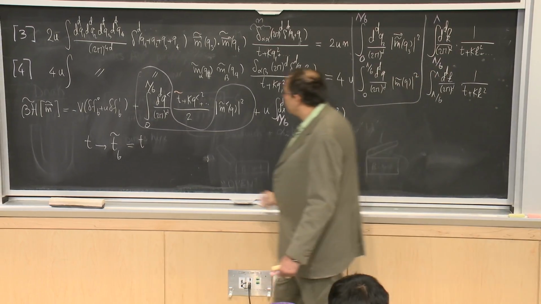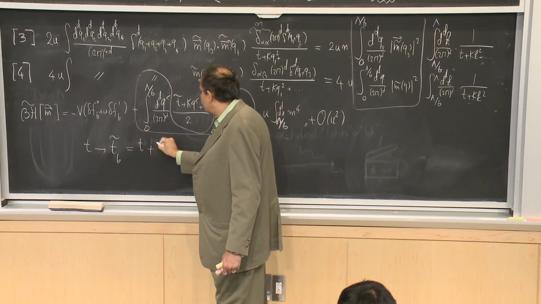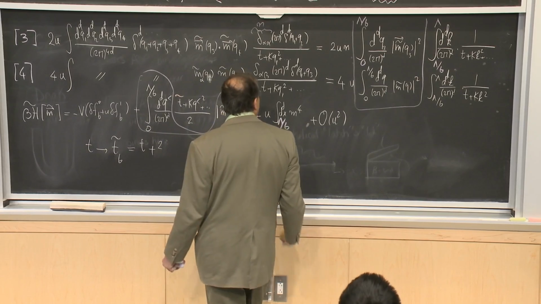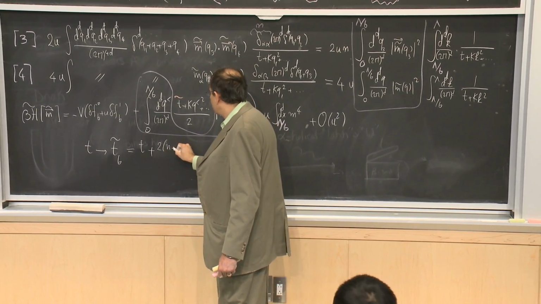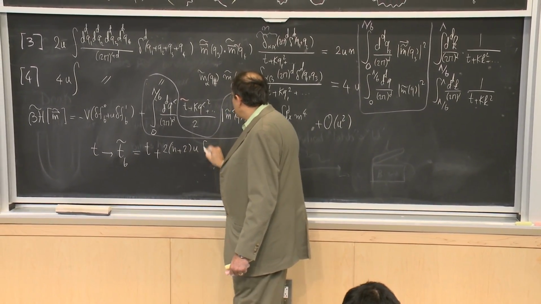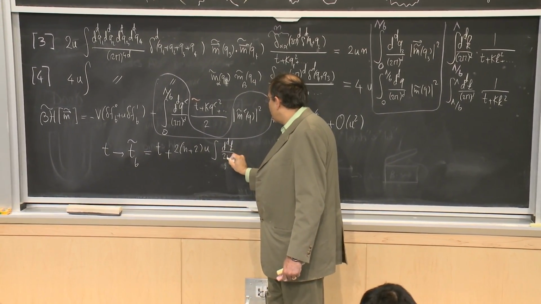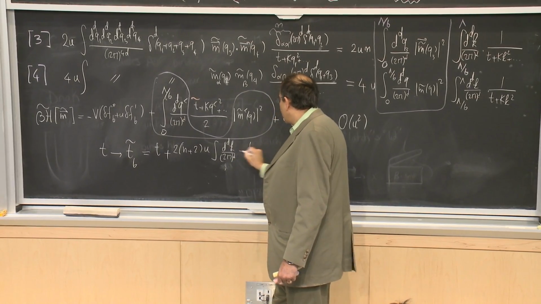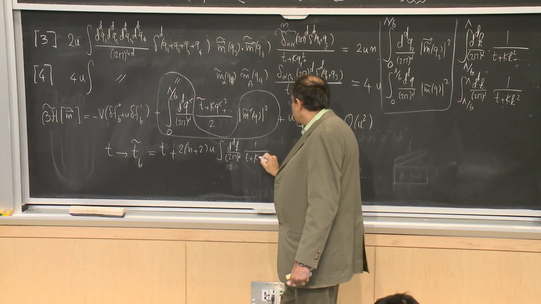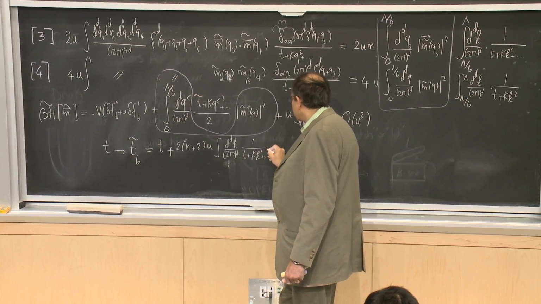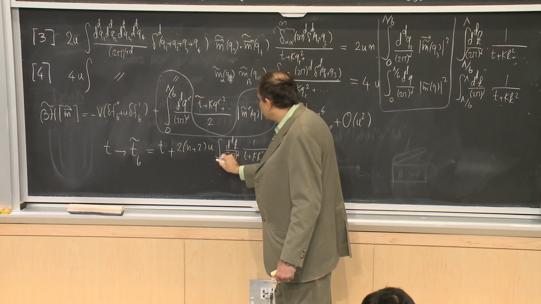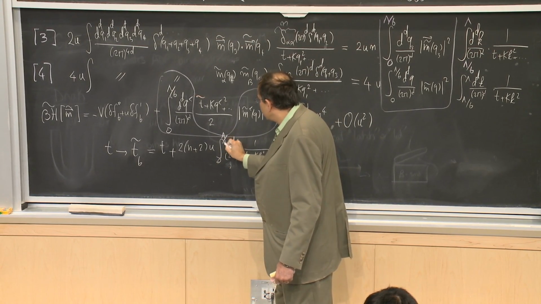So I will have 2 (n plus 2) u integral d^dk over 2 pi to the d, 1 over t plus k squared, and presumably higher order terms are allowed, going from 0 to lambda over b.